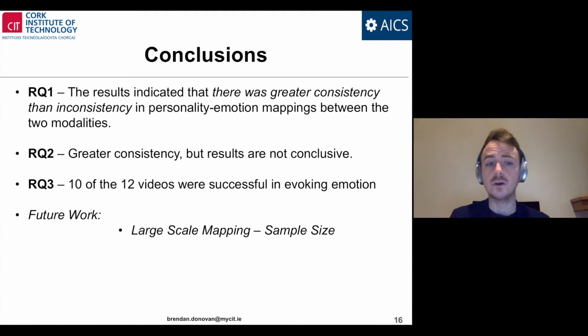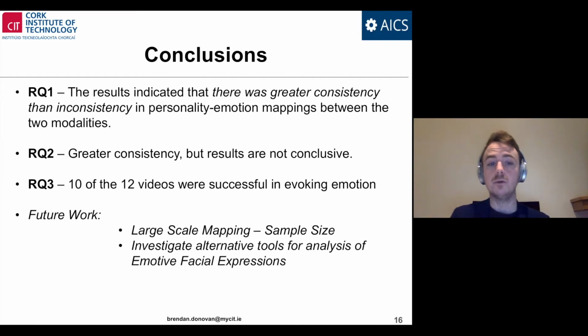In terms of future work, we believe that affective computing is in a prime position to capitalize on this research. We aim to increase the sample size to conduct a large-scale mapping between the modalities of self-report and emotive facial expression analysis. We want to investigate alternative tools for the analysis of motor facial expressions. Our emotion platform, the Emotion Viewer, uses facial landmark points.